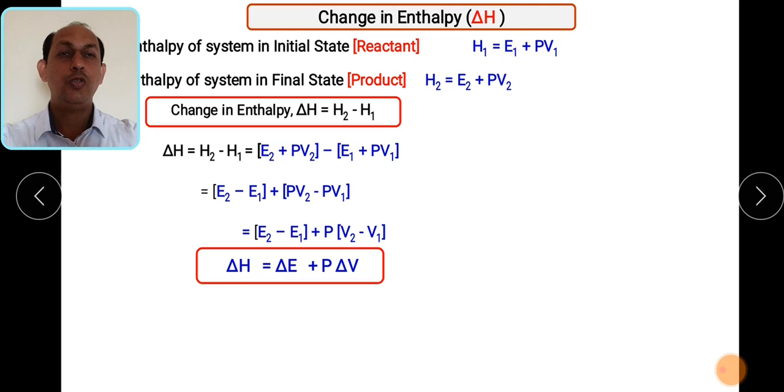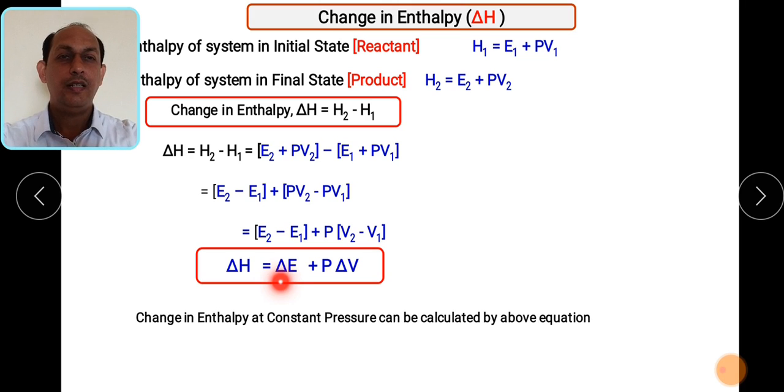Delta V. So how to calculate the change in enthalpy? So it is nothing but delta E plus P delta V. So this particular equation will help you to calculate the enthalpy at constant pressure.